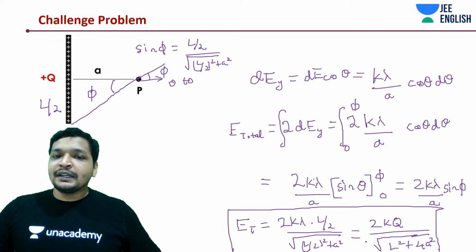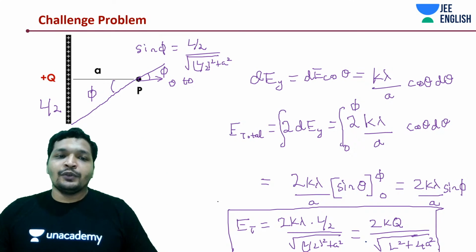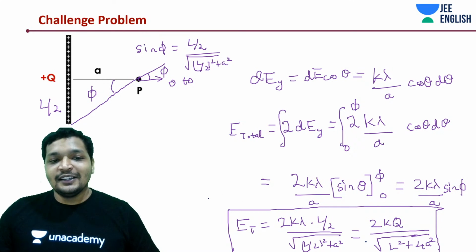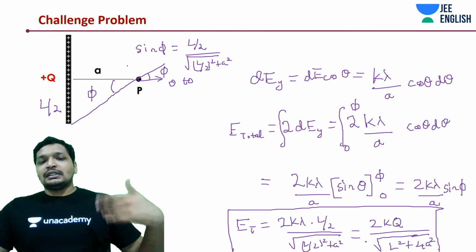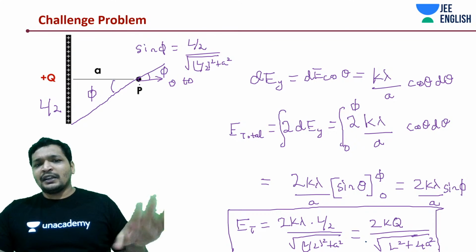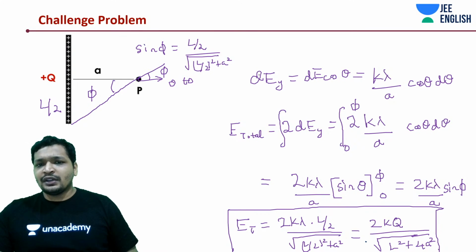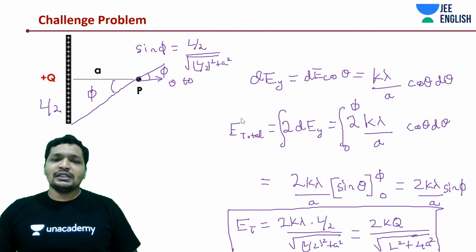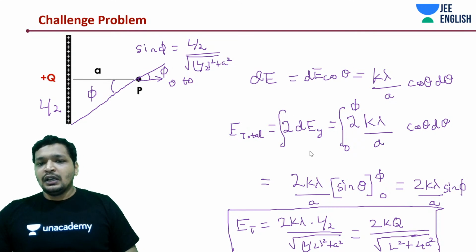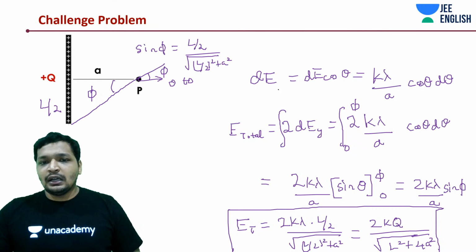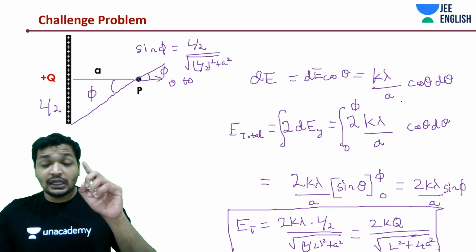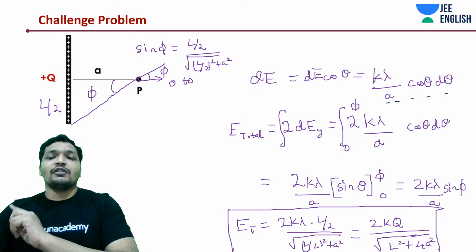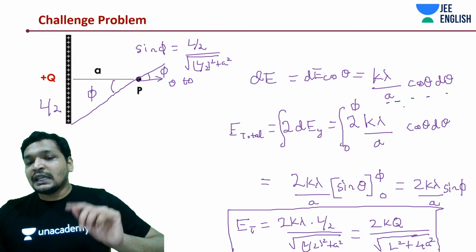Anyway, I'll complete it. We have just started it. Sometimes it's not that clear to everyone, so I wrote this as dEy. Typically in our case this is dEx. Let's not do that, maybe this is confusing. Just take off this dEy. Let's say this is dE perpendicular to the rod. That is going to be dE cos theta, which is k lambda by a cos theta d theta. This should be clear, guys. This is a standardized form. For the other one, it is k lambda by a sin theta d theta.